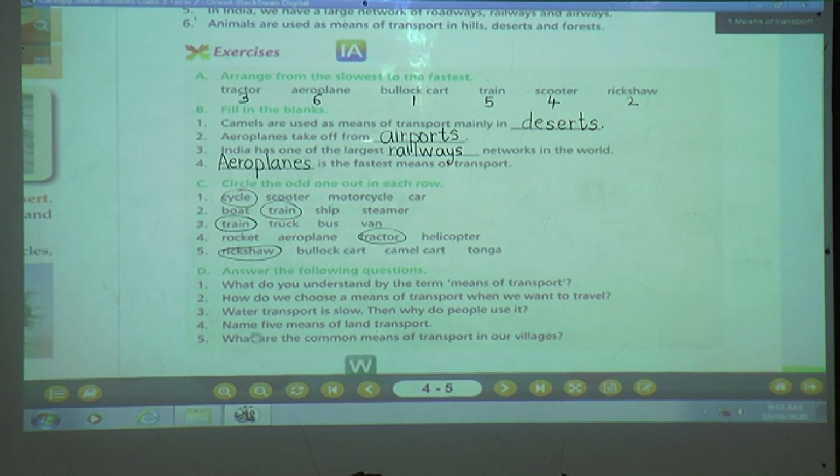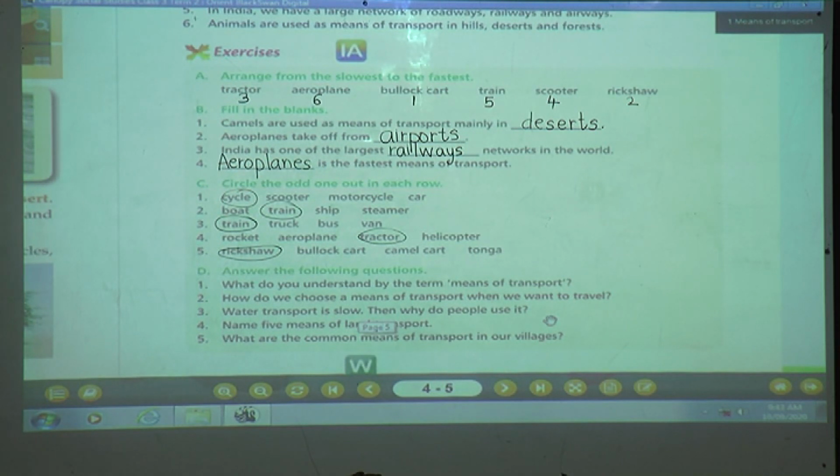Next question. Water transport is slow. Then why do people use it? We know that water transport is slow, but then people are using it. Why? Yes, the answer is water transport is slow but less expensive compared to other means of transport. Ships are mainly used to transport goods from one place to another. They carry huge quantities of goods from one country to another.